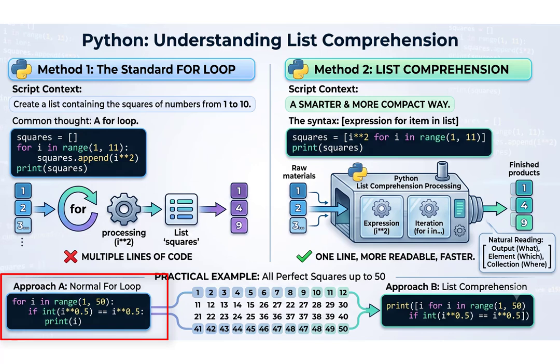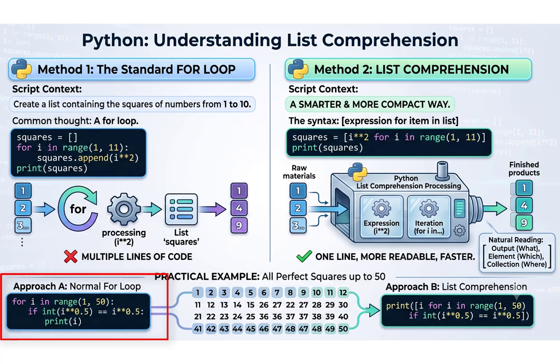Now, before running the program, let us predict the output. Can anyone tell me the perfect square numbers below 50? Very good. 1, 4, 9, 16, 25, 36, 49. Let's execute the program. Observe the output carefully. You can see the code in our conversation history, exactly the output we expected.